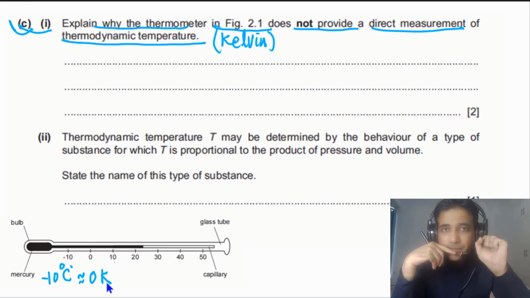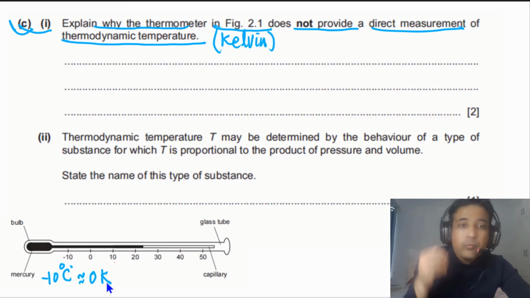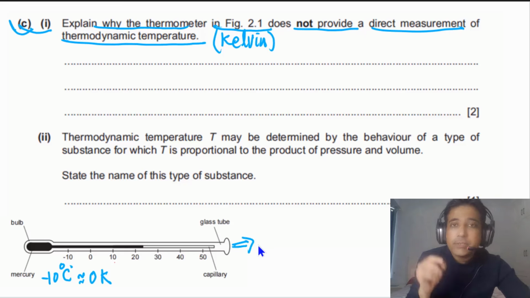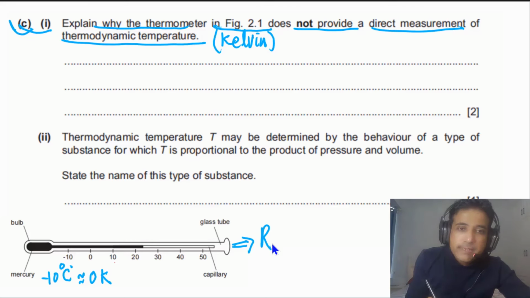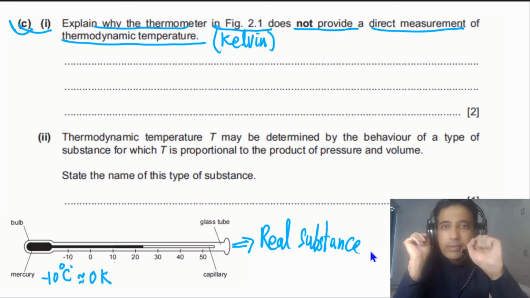Why can it not? The reason is that mercury at 0 Kelvin, at absolute zero, would just be frozen. At absolute zero, atoms even stop vibrating. They have no kinetic energy at all. That theoretical, hypothetical temperature we call absolute zero. So it depends on the substance as well. We don't have any substance which is at 0 Kelvin and not in frozen form, because 0 Kelvin is just a hypothetical temperature. So we cannot have a thermometer that starts at 0 Kelvin.